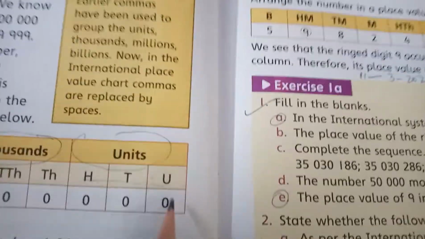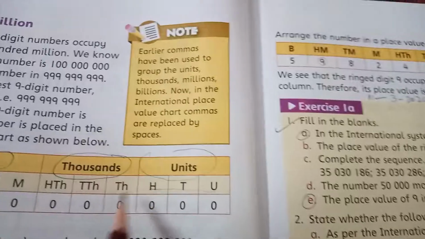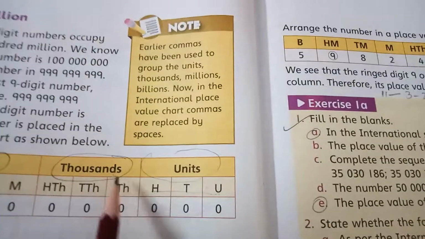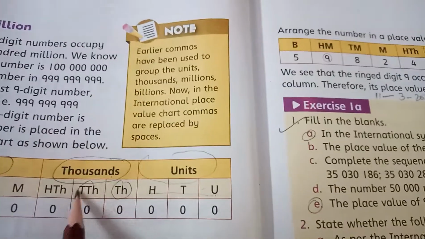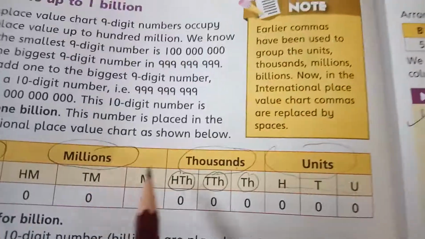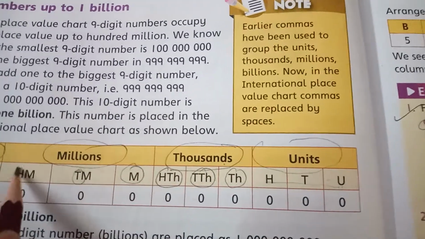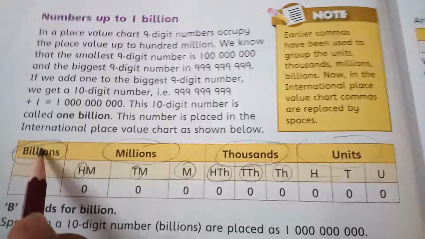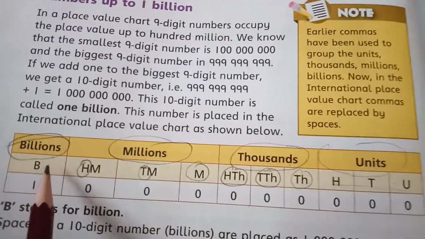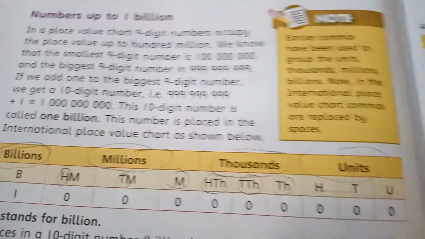In units, there are three things: units, tens and hundreds. In thousands, there are also three things: 1,000, 10,000, 100,000. In millions, there are again three things: millions, 10 millions, 100 millions. In billions, there are also three things: billions, 10 billions and 100 billions.